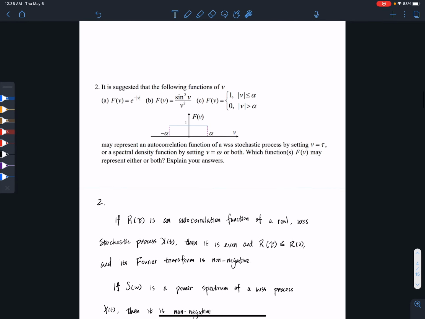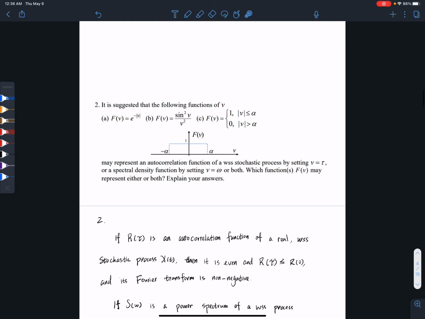So this is question 2 for homework 11. Question 2: it is suggested that the following functions of v may represent... Question A: f(v) is equal to e to the power negative absolute value of v. B: f(v) is equal to sine squared v over v squared.